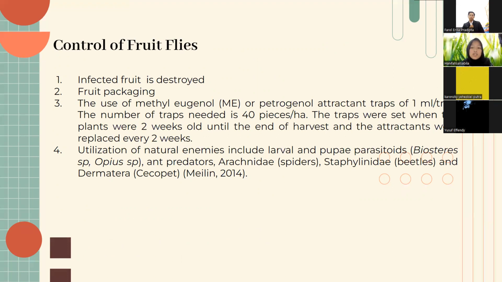The traps were set when the plants were 2 weeks old until the end of harvest, and the attractant was replaced every 2 weeks. The last is optimization of natural enemies, including larvae and pupae parasitoids, and then predators such as Araneidae, Staphylinidae, and Dermaptera.